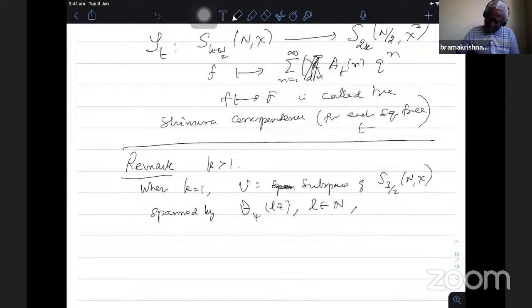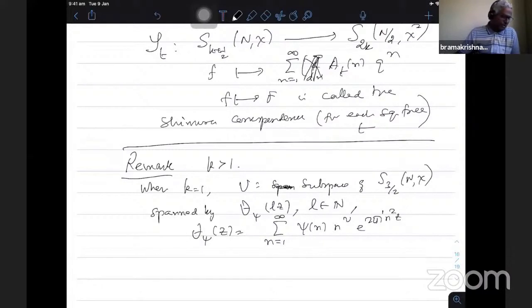So where θ_ψ(z) is the summation of ψ(n) n^ν e^{2πi n² z}, n equal to 1 to infinity.